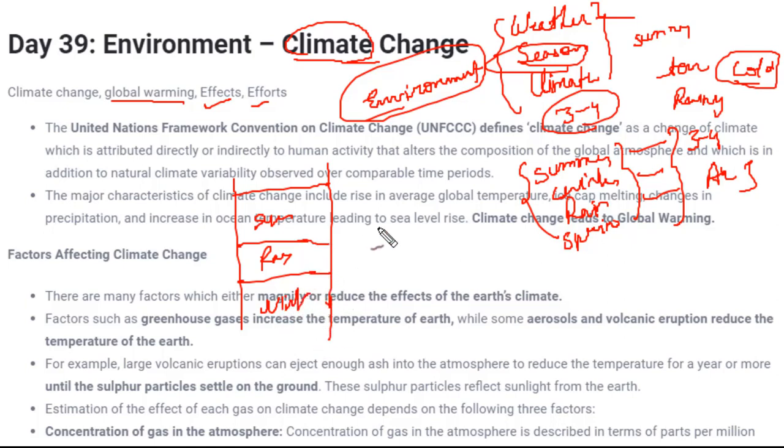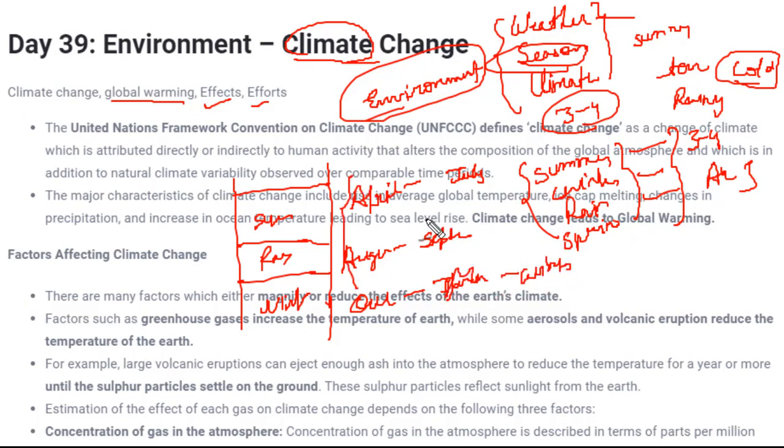For example, in 1 year, if we consider 2020, or else you can consider last year for understanding, if the summer season starts from the month of April and lasts till July, and from August to September, or October, the rainy season continues, and from October till January, February or March it is winter season. So when this pattern keeps on repeating for a certain number of years, that would be called climate.